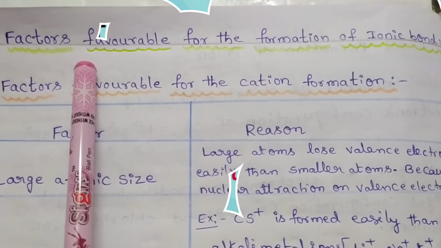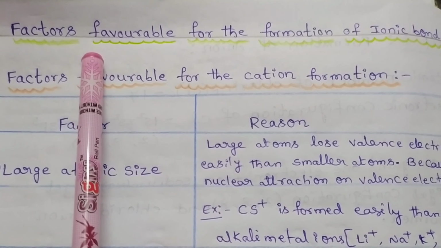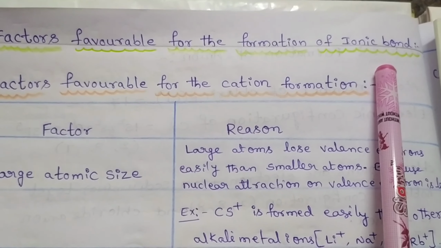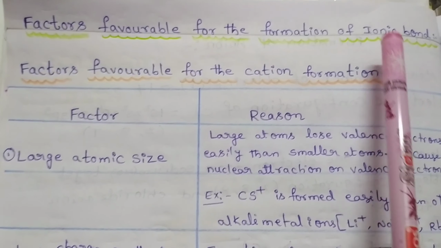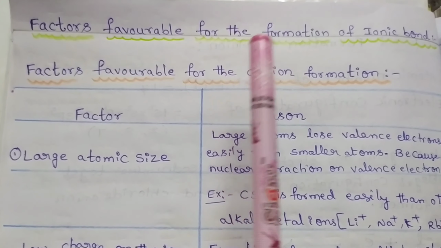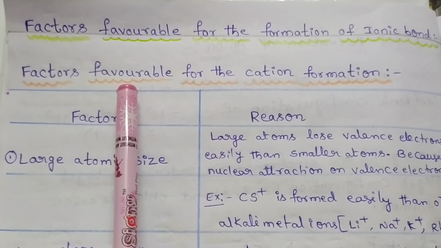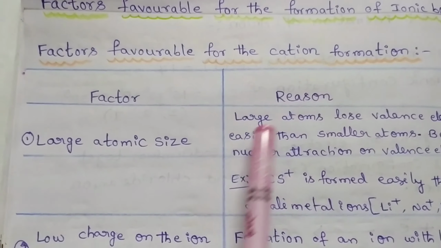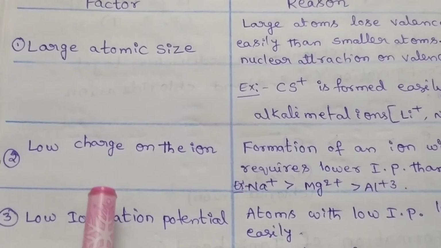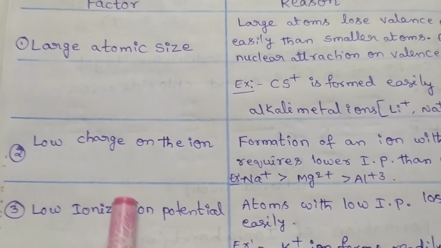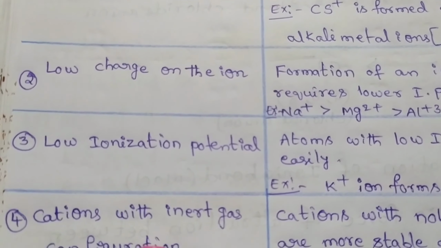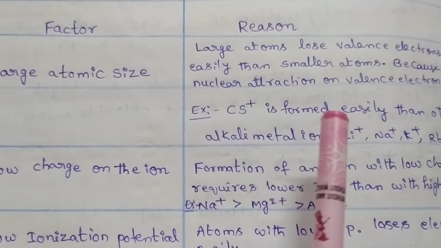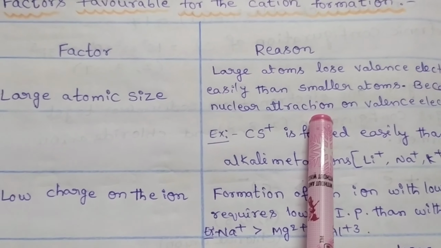Hi students, today we discuss a new concept: factors favorable for the formation of ionic bond. Ionic bond formation requires one cation and one anion. The following factors are favorable for the formation of a cation: large atomic size, low charge on the ion, low ionization potential, cations with inert gas configuration. Now we discuss one by one in detail.